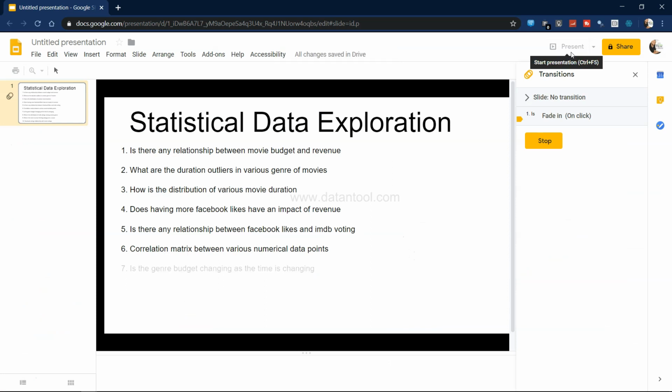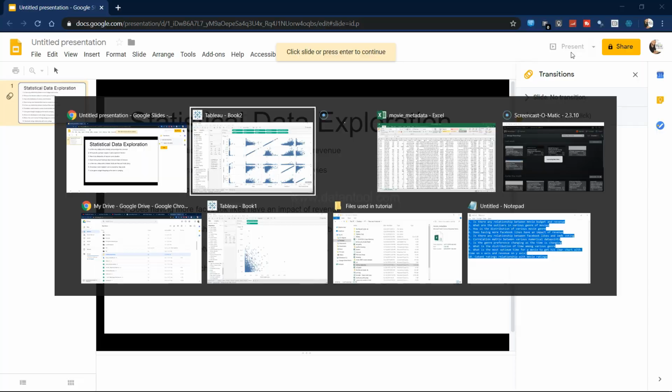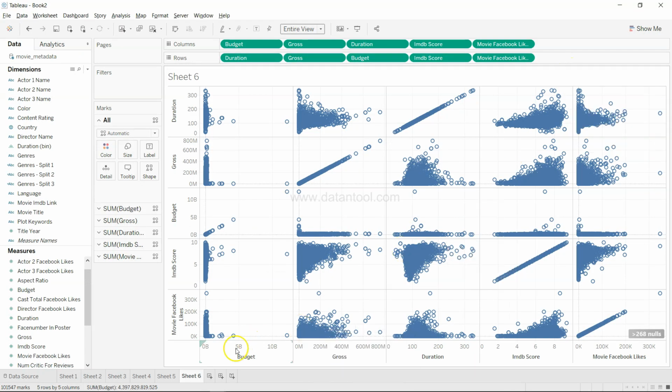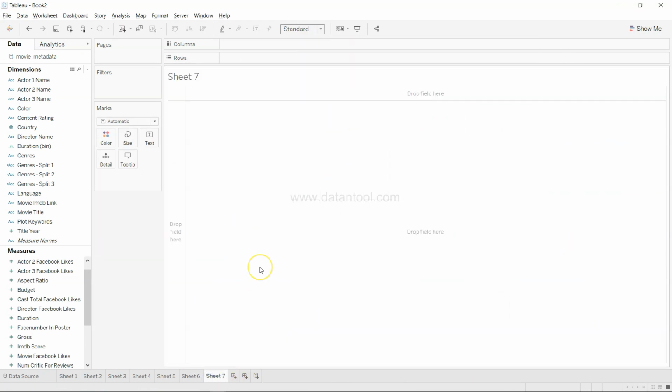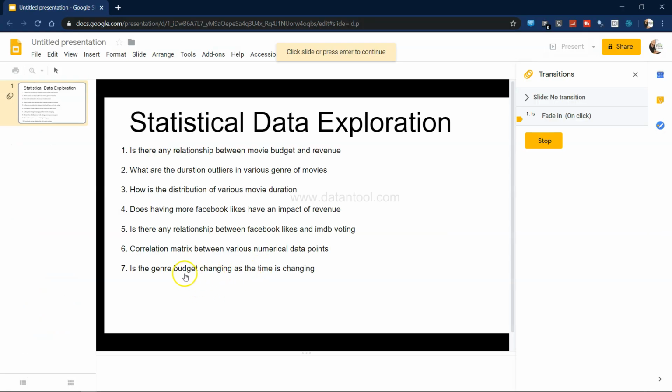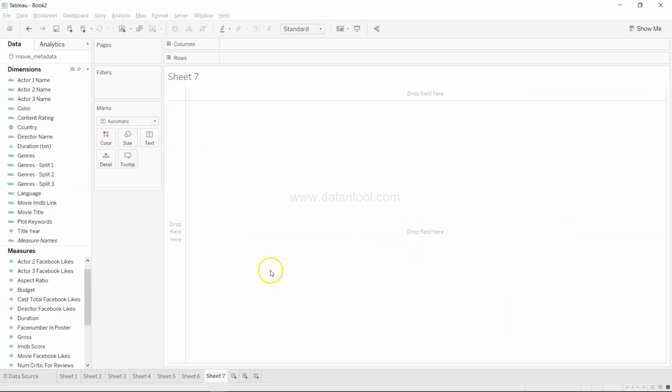All right, next let's move on to the next question, which is how the genre budget is changing as time is changing. So the budget for the genre is changing as the time is changing. Let's move on to this next sheet. What we have is basically budget and time first of all, and genre is the variable of another interest. So title year, and the budget is over here.